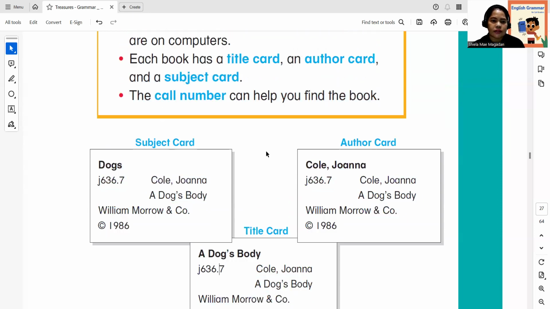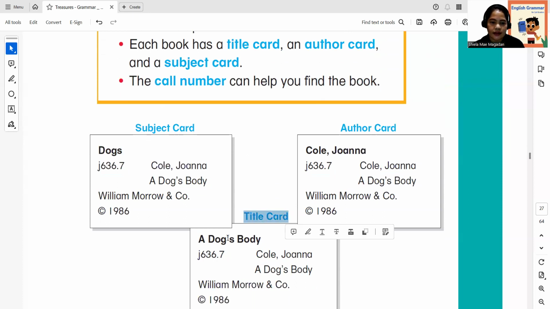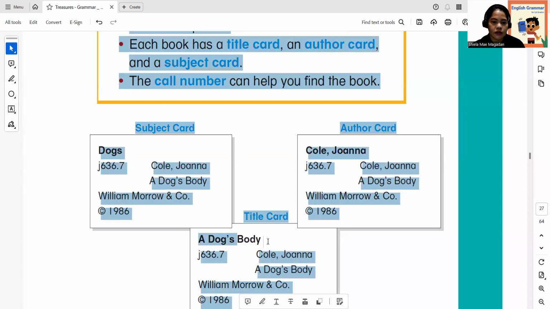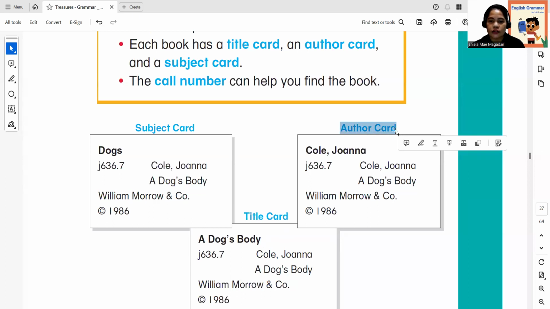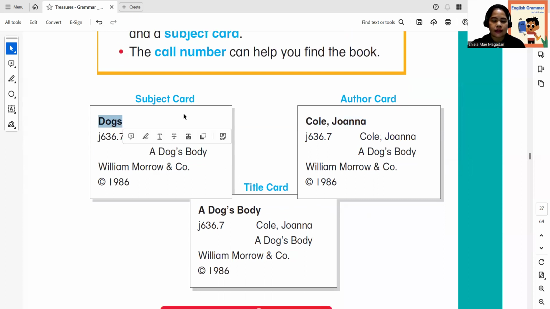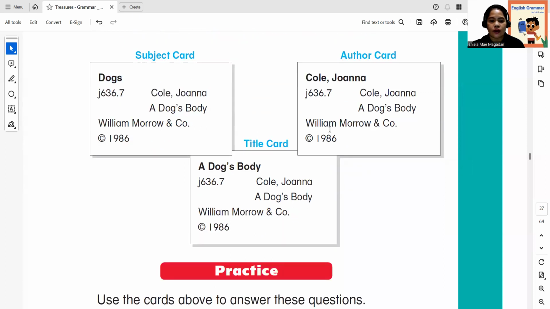If you observe here, each book has a title card. Example, the title of the book that you are looking for is A Dog's Body. So you need a title card, and then you need the author card. Who is the author of A Dog's Body? It is Joanna Cole. And what is the subject of the book? The subject of the book is dog. So that is a subject card, title card, and author card.